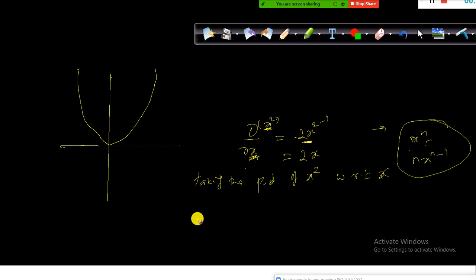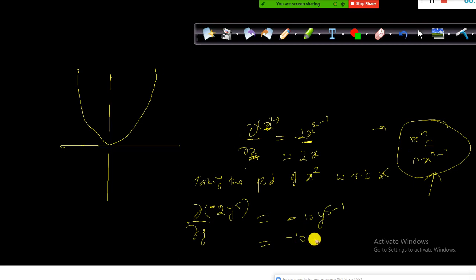Let us use another example for better understanding. Let's take minus 2y to the power 5. What is the partial derivative with respect to y in this case? Apply the power rule. 5 will come before this, so 2 into 5, negative 10, and y to the power 5 minus 1.